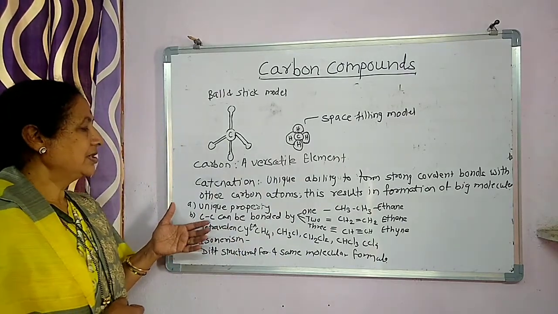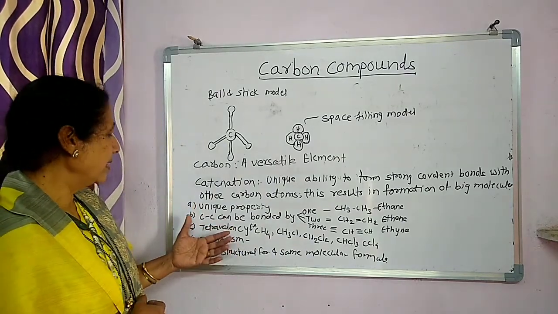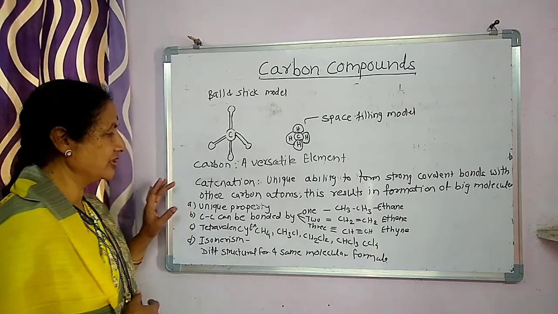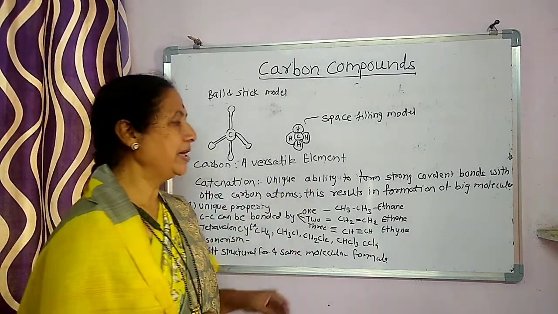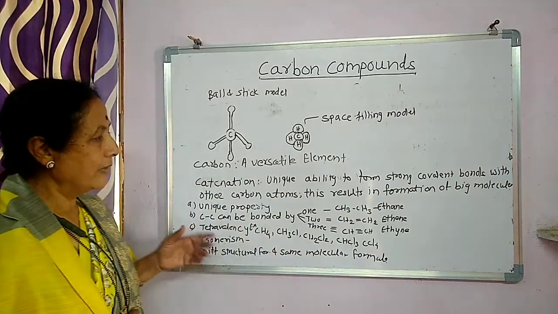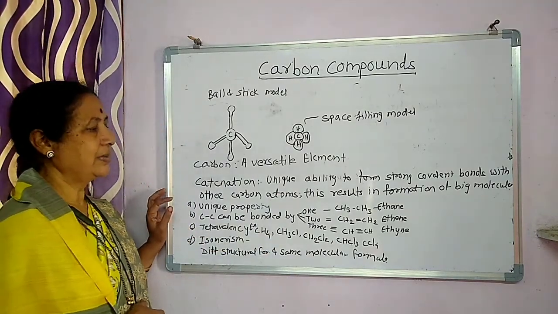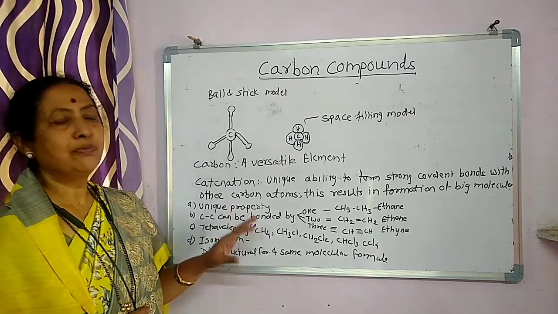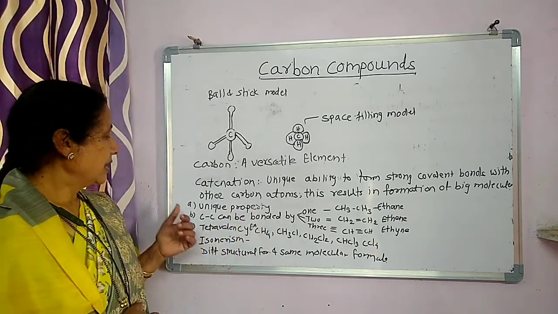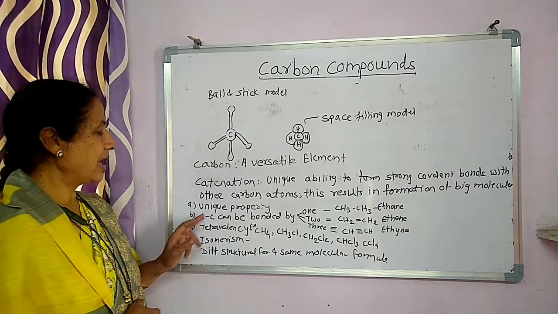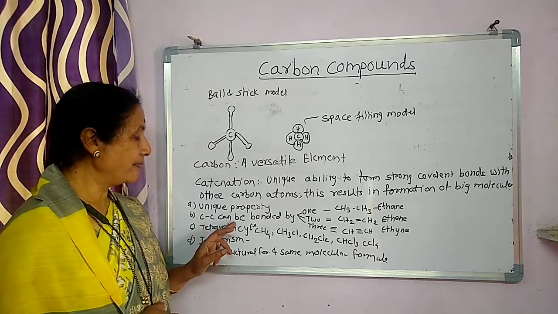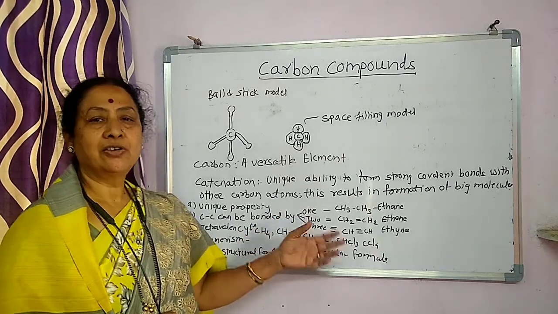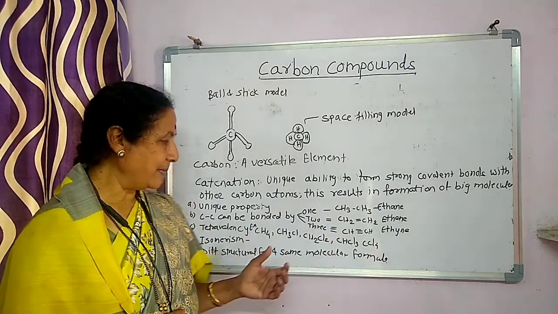The first property, as we discussed, is catenation, a unique ability to form strong covalent bonds with other carbon atoms, and this results in the formation of big molecules. The next important point is that carbon can bond with different elements.